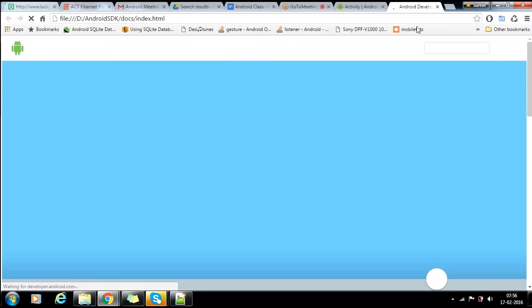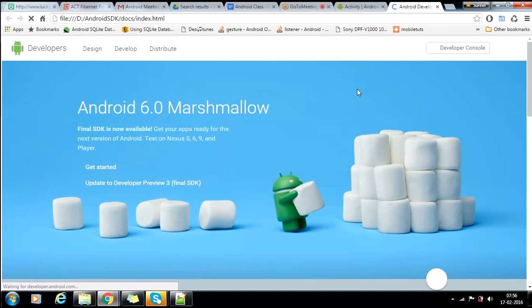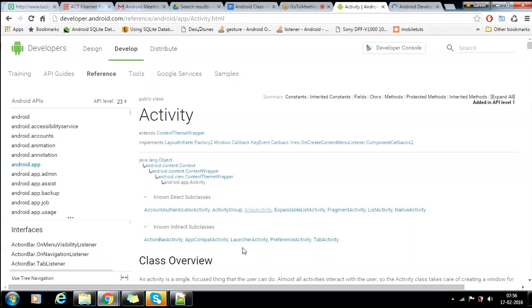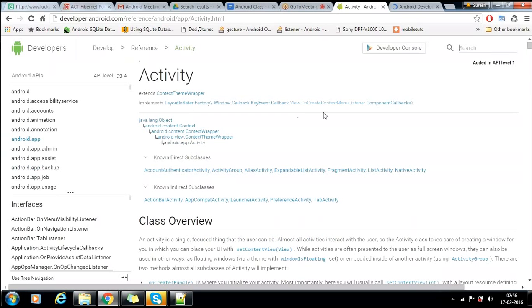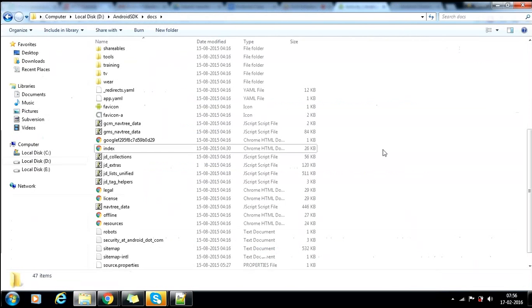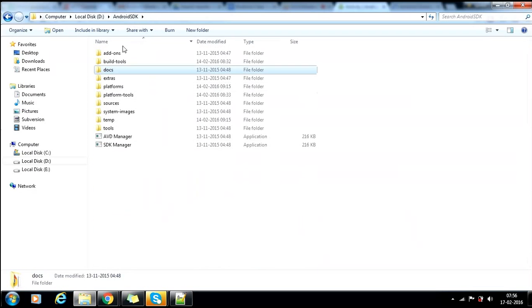You can see the URL. This is my local path where my Android SDK is. Whereas if you want to browse online, you need internet. If you are not having internet, you have downloaded the SDK, right? So in the SDK, you go to docs and you can have it.